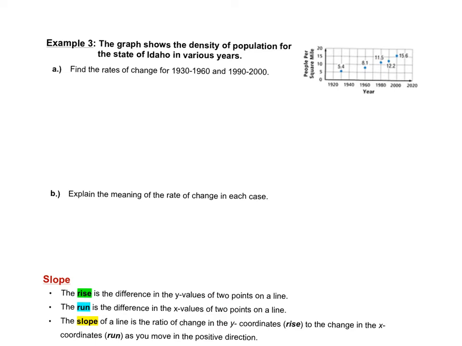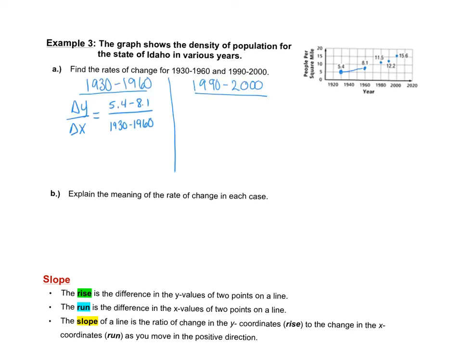Find the rates of change for 1930 to 1960 and 1990 to 2000. So the change in y is 5.4 minus 8.1. Change in x is 1930 minus 1960. That equals 0.09. You can also think of this as a percent. To get a percent, you move 2 spaces to the right, so that would be 9%.